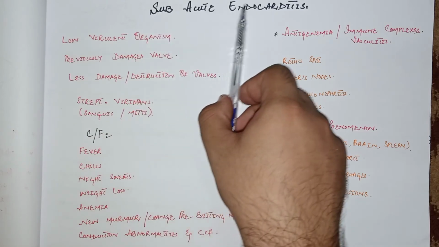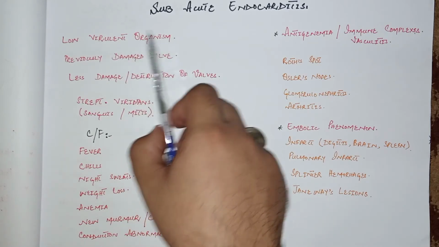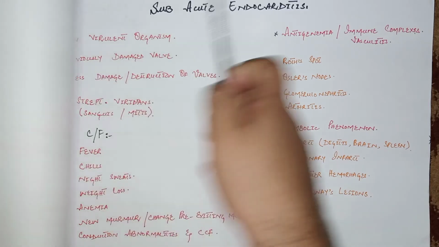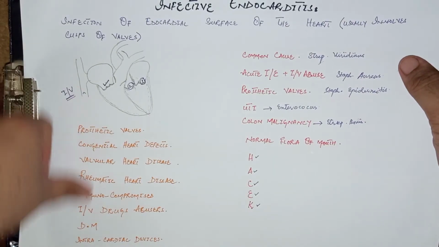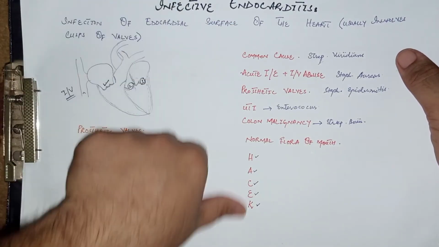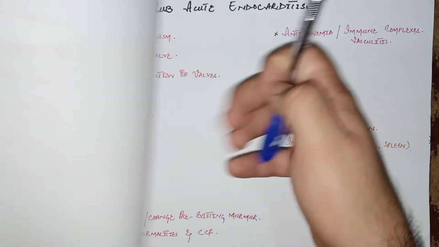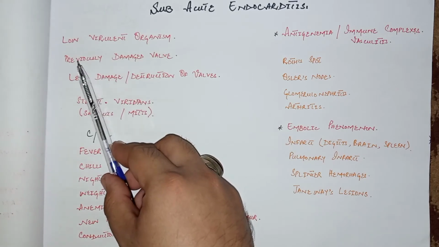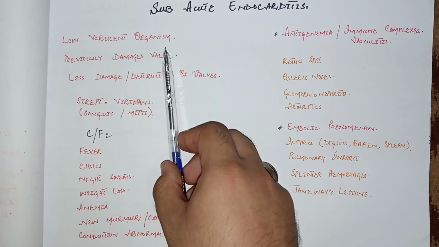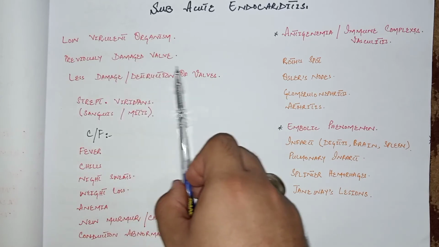In subacute infective endocarditis, low virulent organisms are involved, and here the predisposing factors are present. We have discussed on the first page like this. These are the predisposing factors for subacute infective endocarditis, and all these organisms cause subacute infective endocarditis except Staph aureus. So it usually involves the previously damaged endocardium or previously damaged valve due to any reason, and it causes less destruction of the valve as compared to acute infective endocarditis.